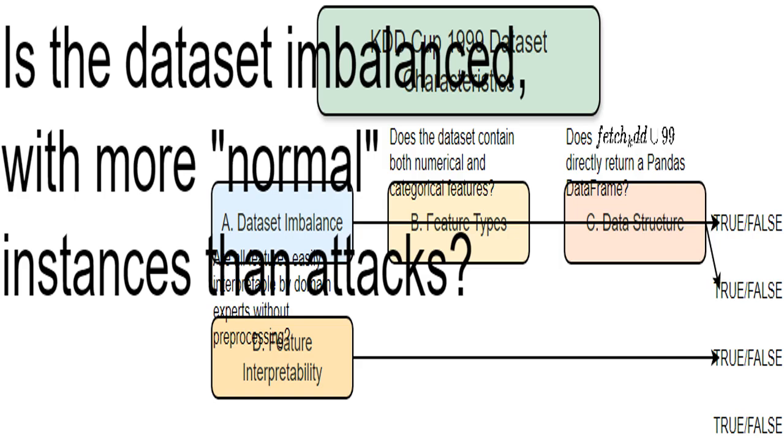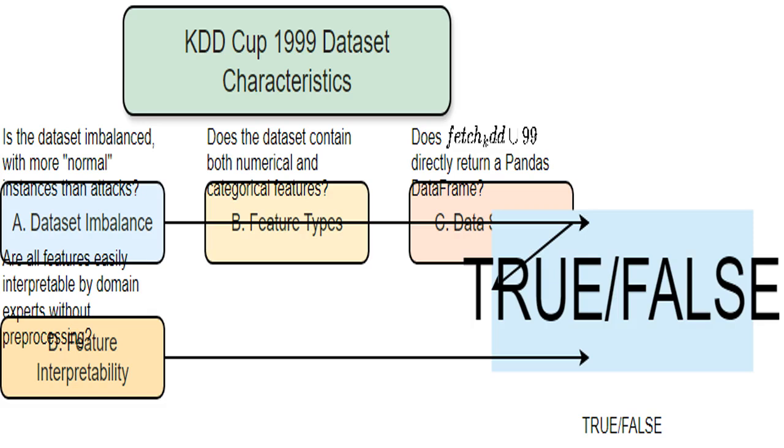Yes, I found both. Some features are numbers, like connection duration, while others are categories, like the type of network protocol used. Absolutely. That's a big yes. The kddcup99 dataset is famously imbalanced.